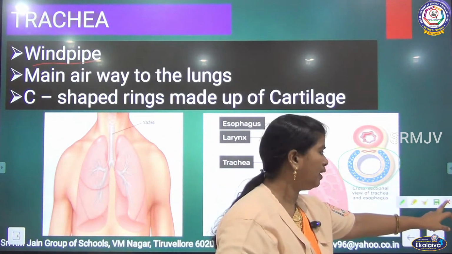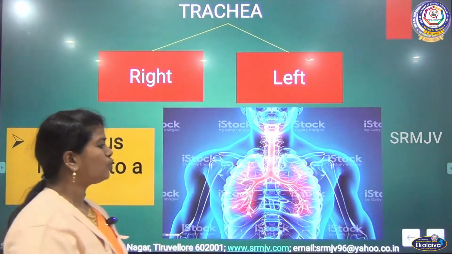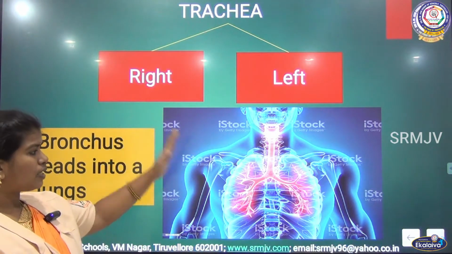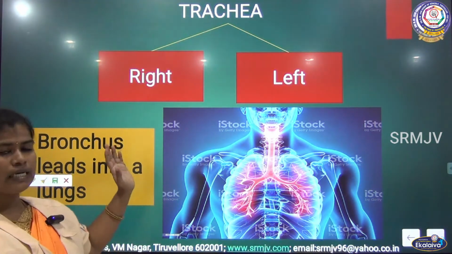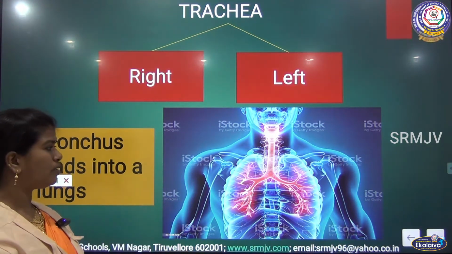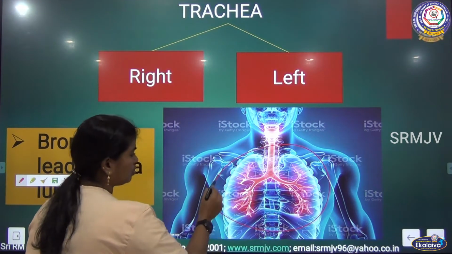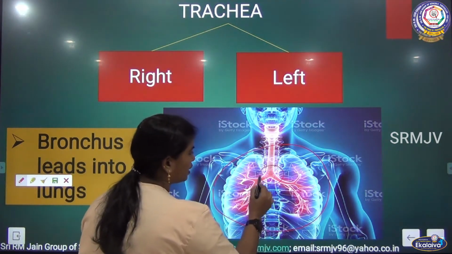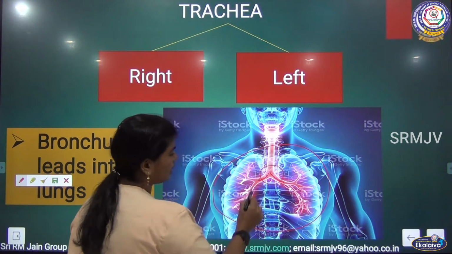Now we will move to the next part. The trachea has been divided into two, that is the left bronchus as well as the right bronchus. So you can see it in this picture. Here the trachea is subdivided into the right side as well as the left side.